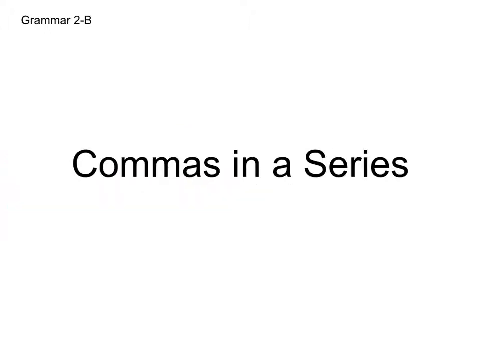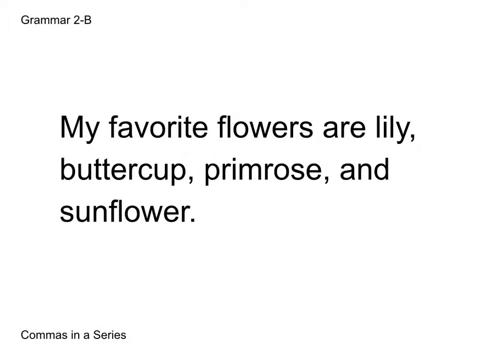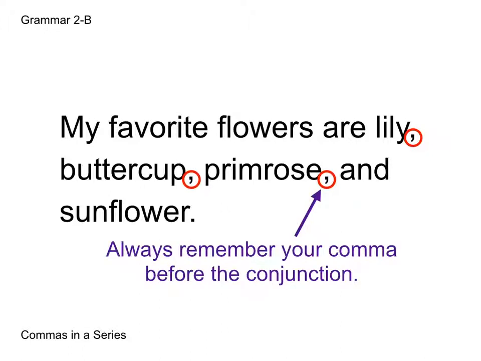Our last concept is commas in a series. Here's a sentence: my favorite flowers are lily, buttercup, primrose, and sunflower. You want to use commas to differentiate between the different things that you're listing. In this sentence, they're flowers. And you always want to remember to put a comma before the conjunction when you're listing things in a series, just to help to clarify any confusion that may arise from other types of sentences that may be listing names or something similar to that.